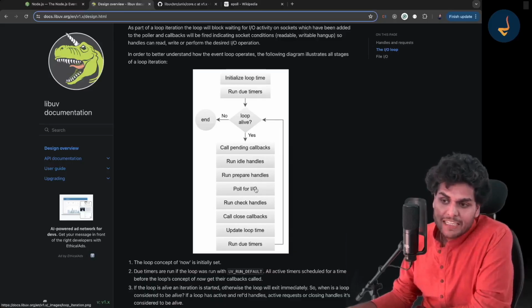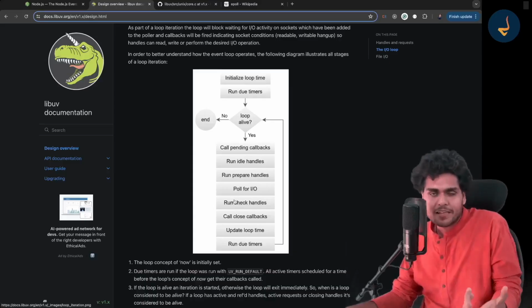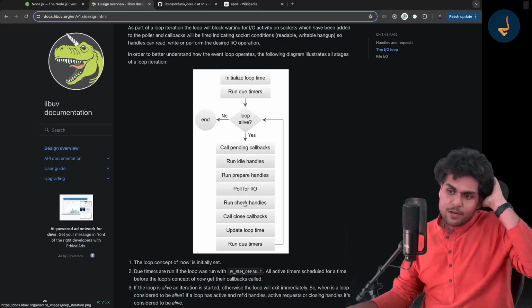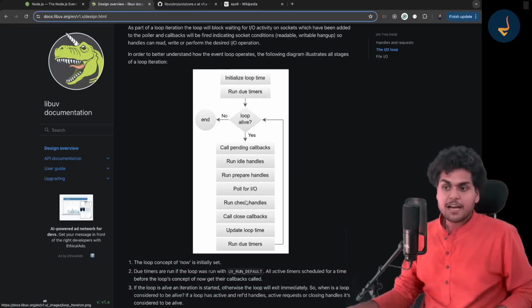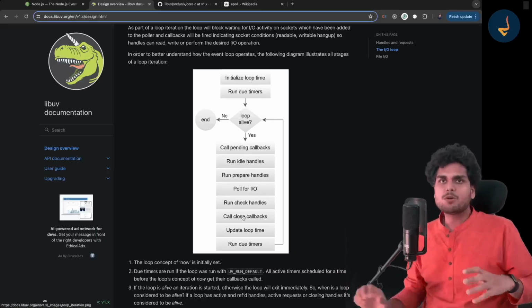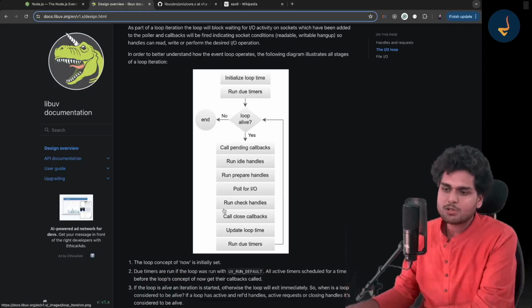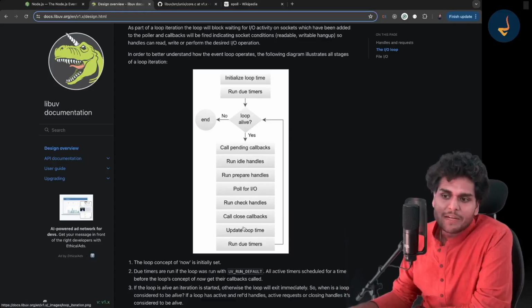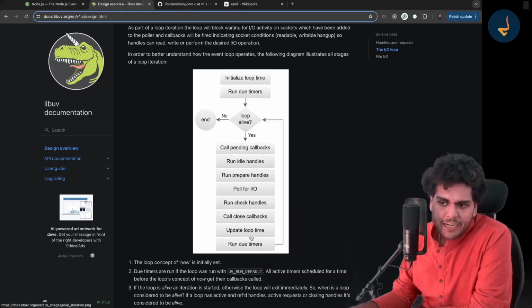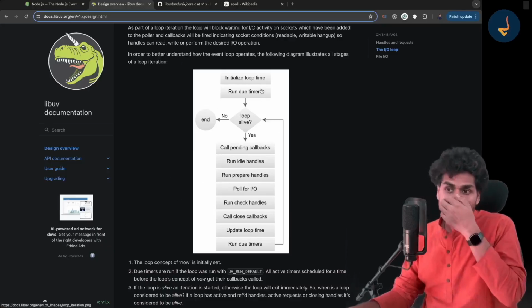Then after running the poll phase, it again checks the handle. Run check handles: over here, it runs any setImmediate if it is there. This is the check phase which is running setImmediate. After setImmediate, what happens? This is the close phase where you close. Suppose you have some callbacks associated with closing sockets or something like that, so it handles them over here. Now it updates the loop time and runs the due timers, and then it goes on again. So this is how this loop works.